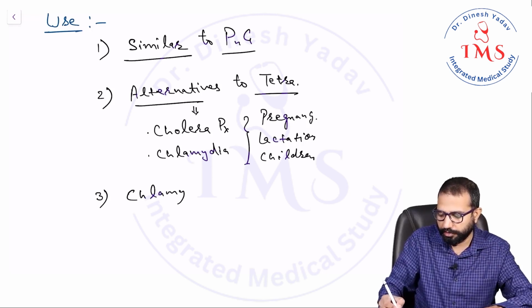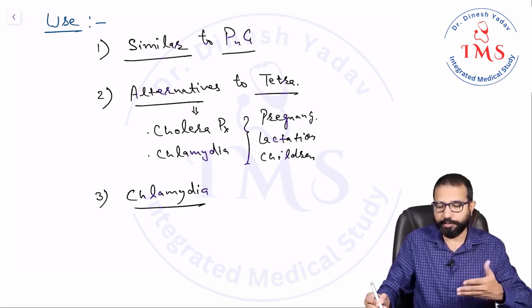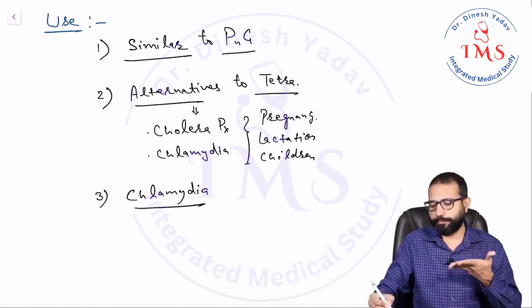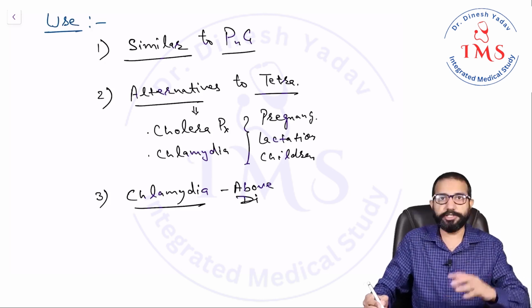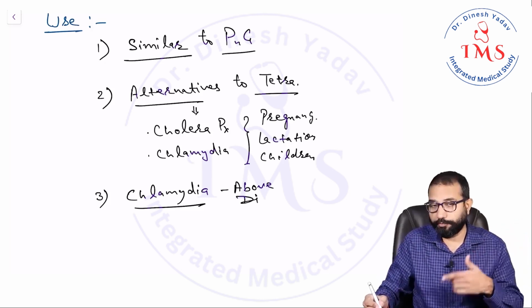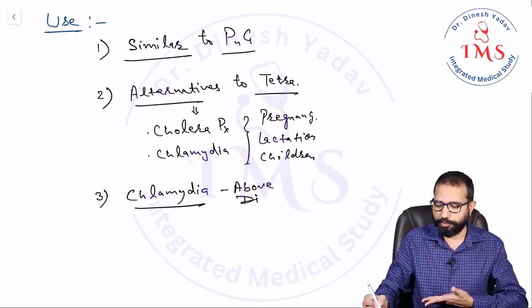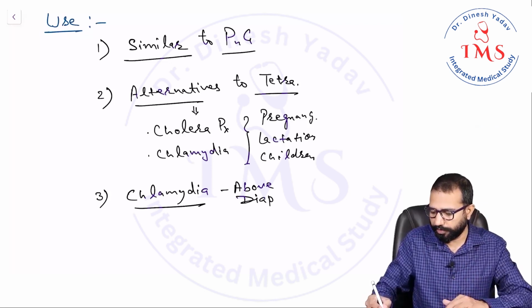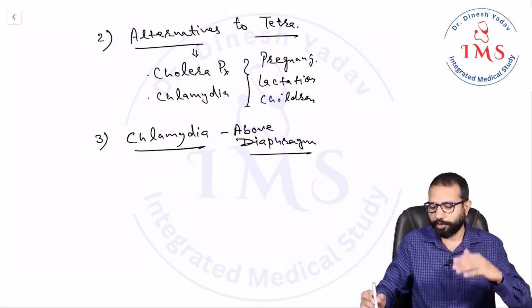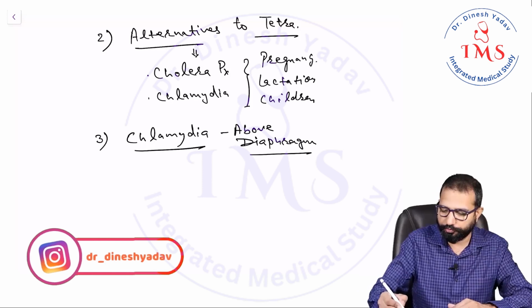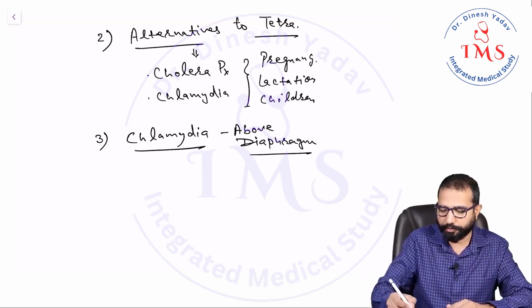So remember guys, don't be confused. Mostly chlamydia infection is urethritis, but for that I told you doxycycline. But if the chlamydia infection is above the diaphragm, we prefer azithromycin. Like in chlamydia pneumoniae, in trachoma, we prefer this. So it is the drug of choice for chlamydia above the diaphragm.